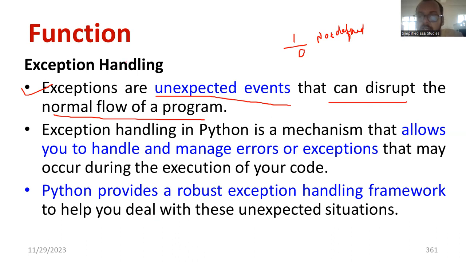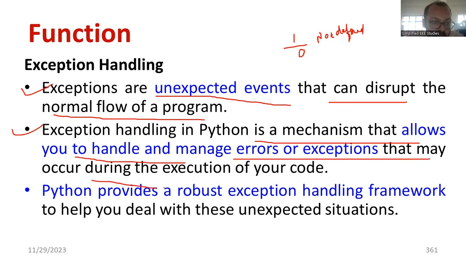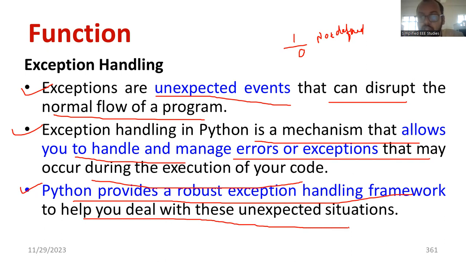For that purpose, we use exception handling statements in Python, which make the program more robust. Exception handling in Python is a mechanism that allows you to handle and manage errors and exceptions that may occur during the execution of your code. Otherwise, the entire program gets stuck because of these kinds of issues. For example, 0 by 0. That is another issue, correct? Python provides a robust exception handling framework to help you deal with these unexpected situations and maintain the continuity of the program. That is the importance of exception handling.